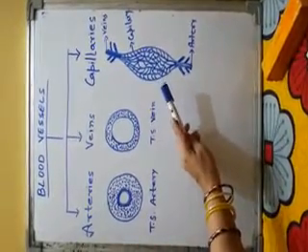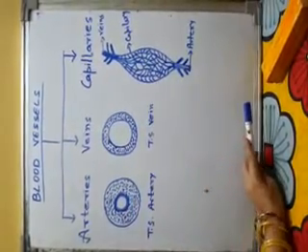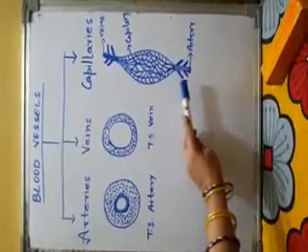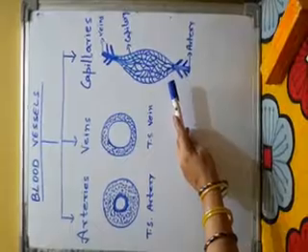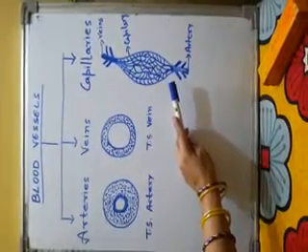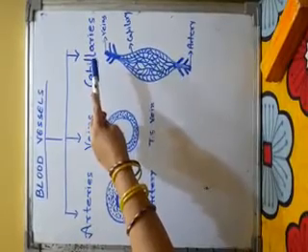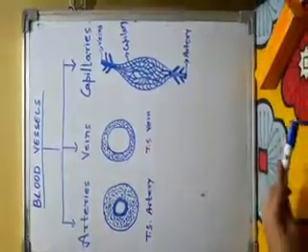These capillaries are present inside the body organs. An artery divides and redivides to form very fine arterioles. Likewise, veins divide and redivide to form venules. These unite as capillaries. So students, this is all about blood vessels that you have to know.